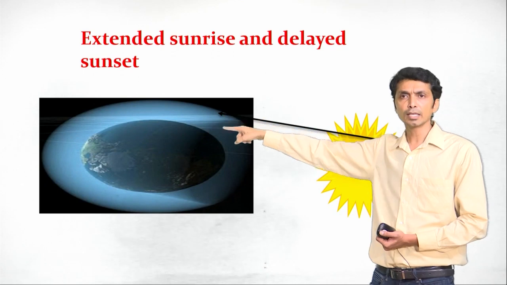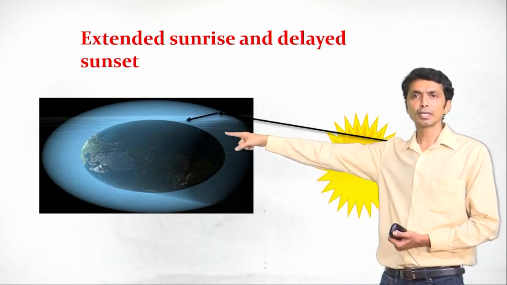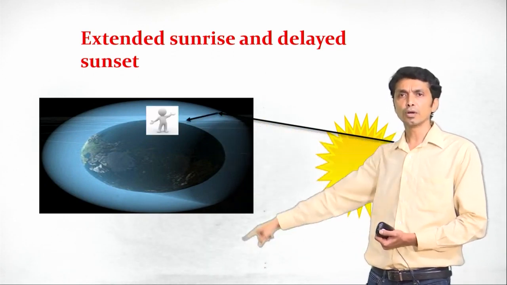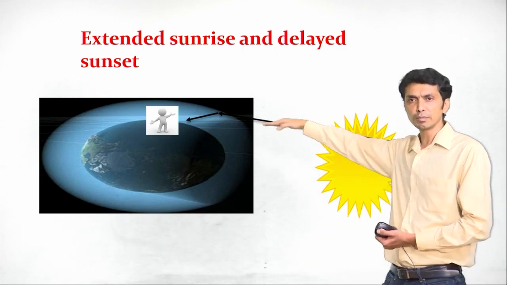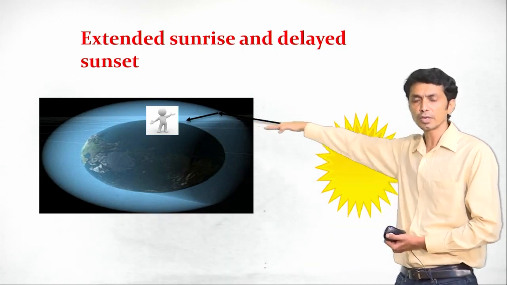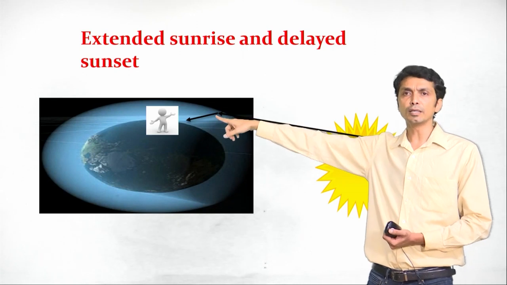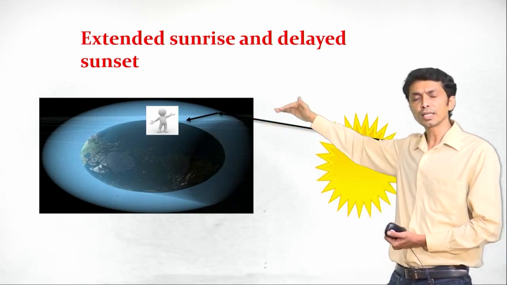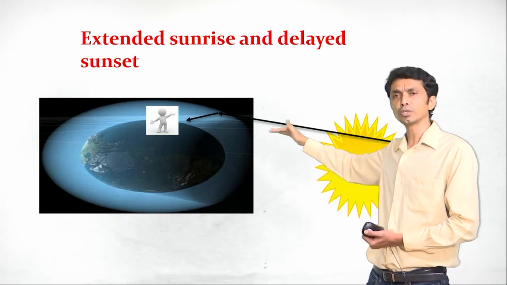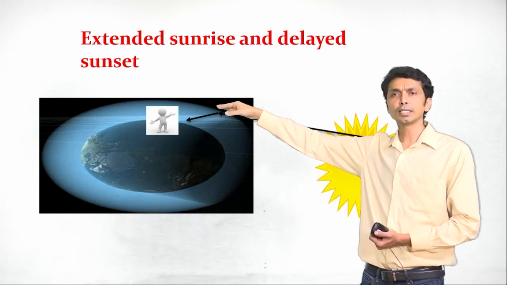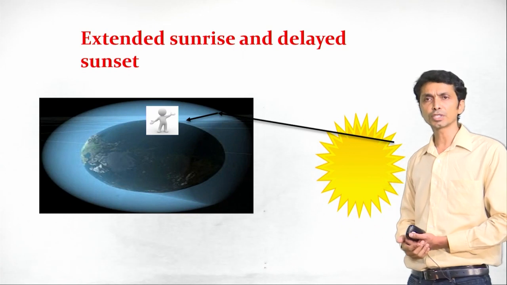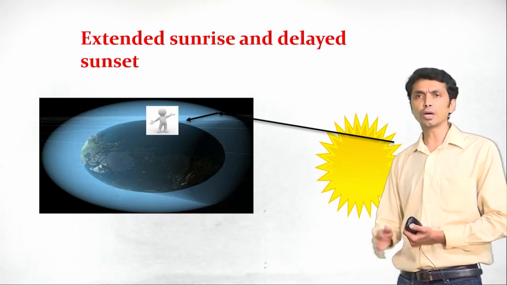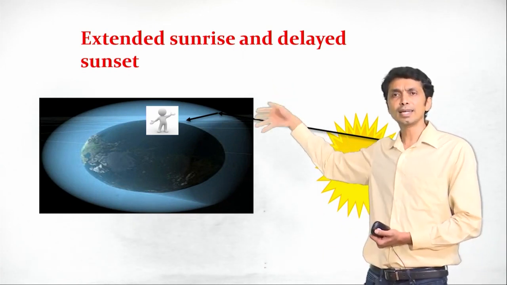Through that air it gets refracted and reaches the observer, who sees the sun despite it being below the horizon. The sun is still visible to the observer because of the refraction of light. So when the sun has set, despite being below the horizon, for 2 minutes the observer is able to see it through refraction until the sun goes deeper down. So, this is delayed sunset.